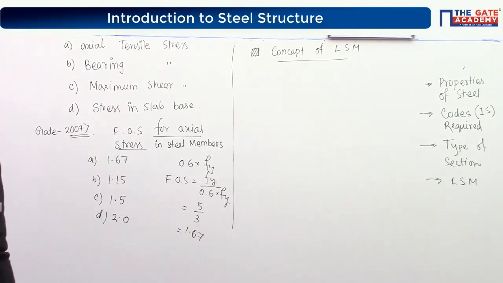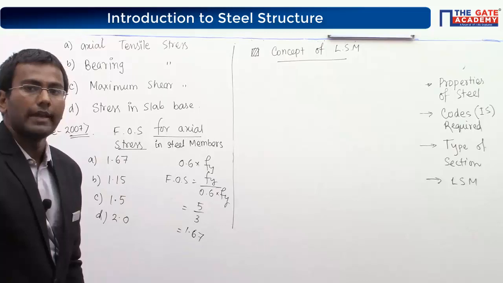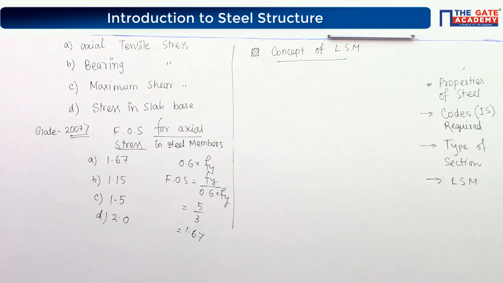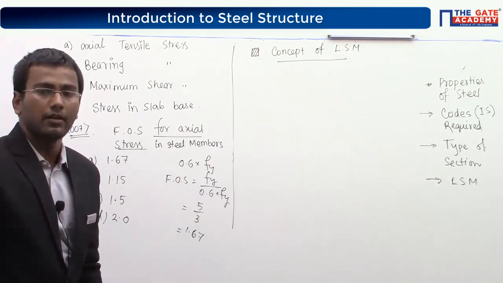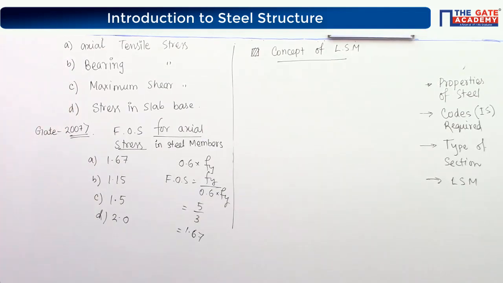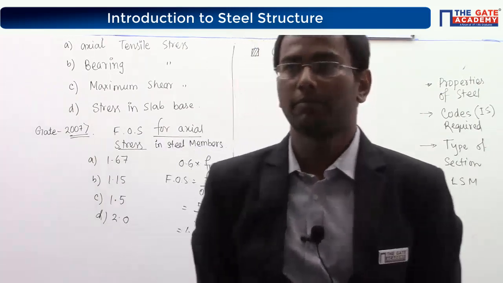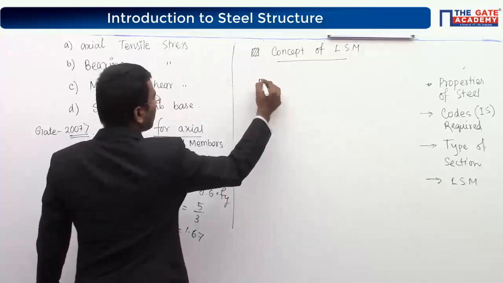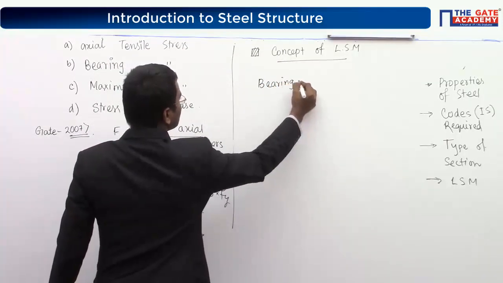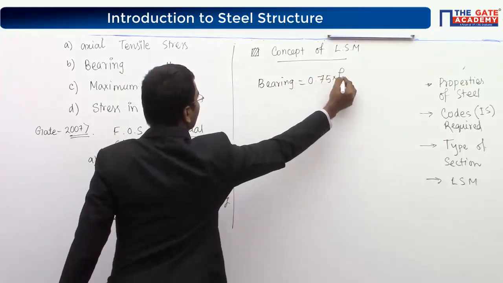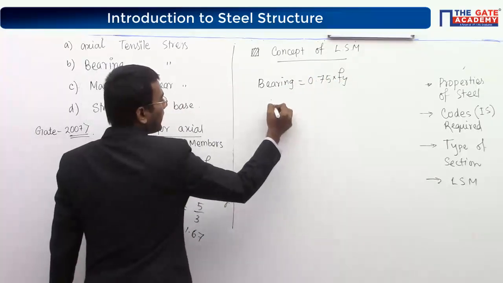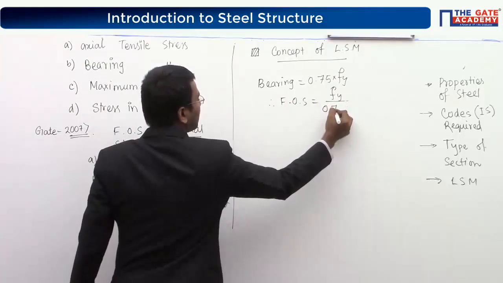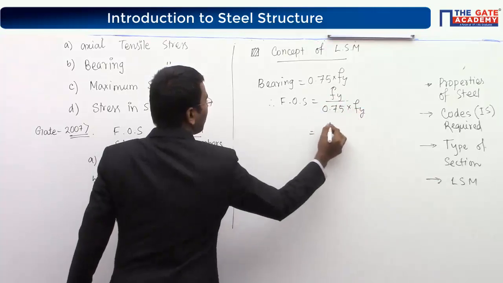Now can you tell me what is the factor of safety in bearing stress for steel structures? Quickly. Factor of safety for bearing stress in steel structures. Bearing stress, please check it. Bearing, not bending. Bearing. Bearing was 0.75 into Fy. If it is 0.75 into Fy, factor of safety will be what? Fy divided by 0.75 into Fy, 4 by 3.